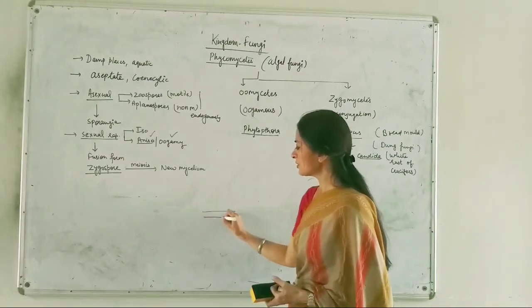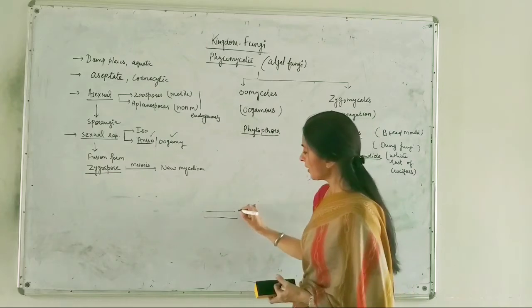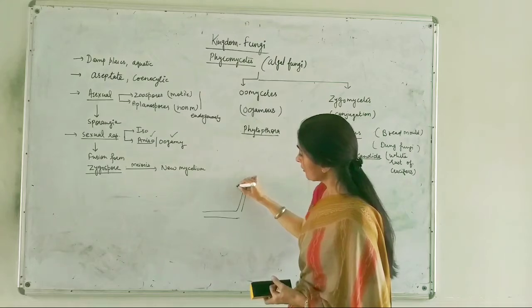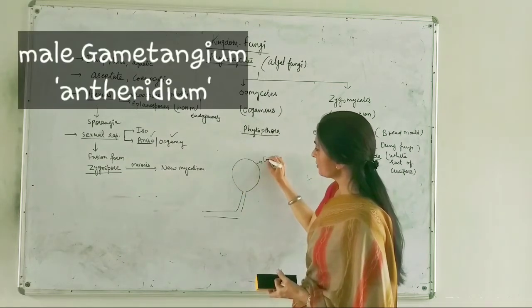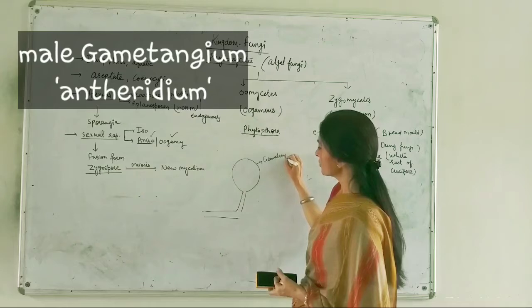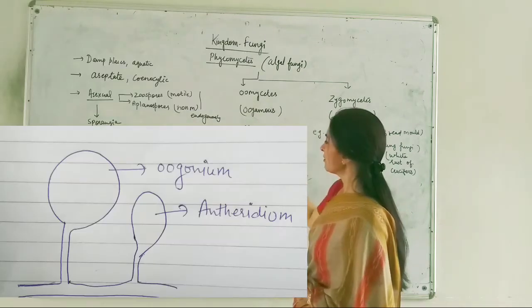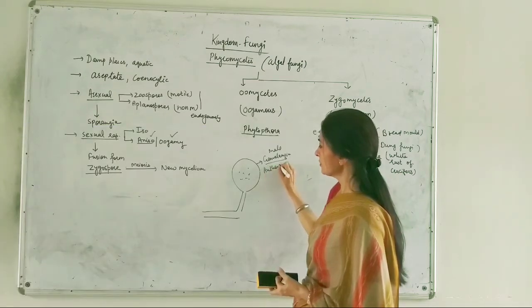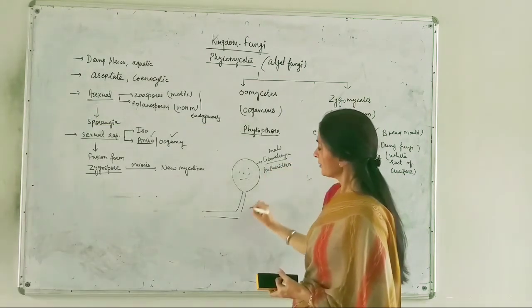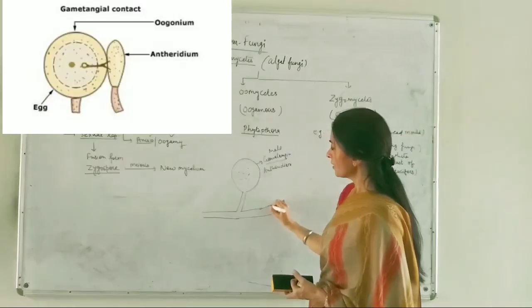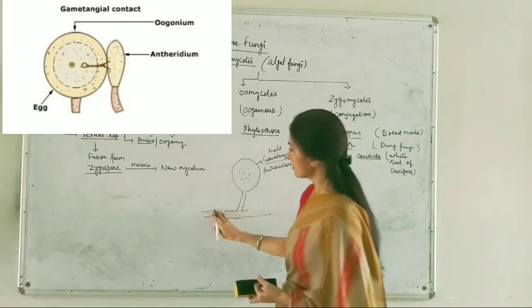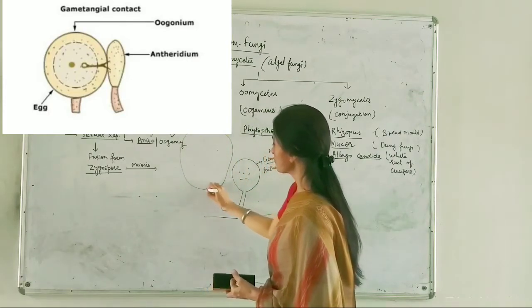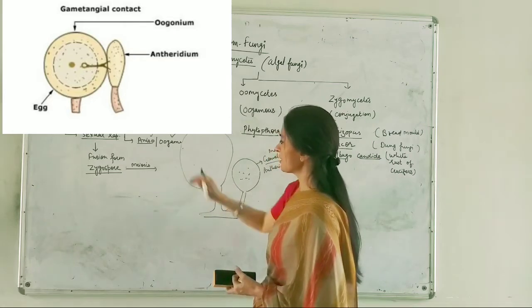Suppose I am showing the hyphae or the filament. First of all, these members will produce a gametangia, which is a reproductive body, and if it is a male gametangia, you can call it antheridium. This is antheridium, and they also produce the female gametangia. This female gametangia can be of a very large size. Suppose here I am showing this female gametangia.